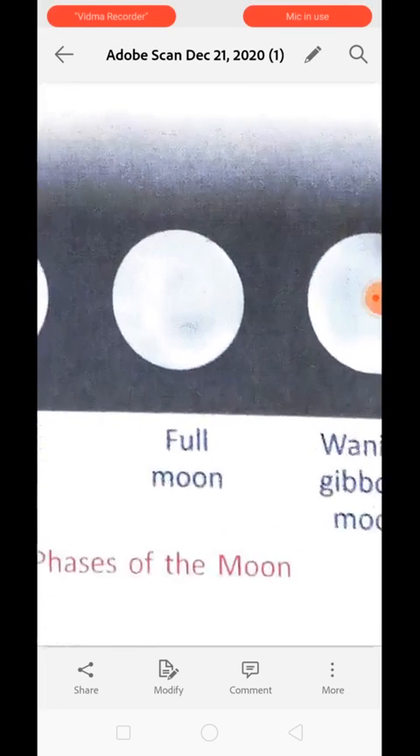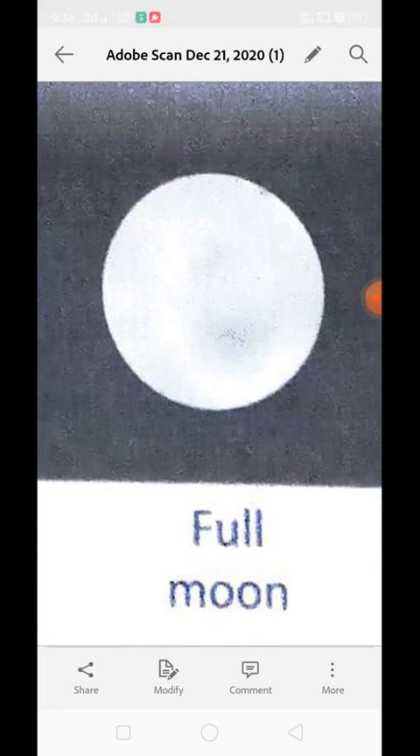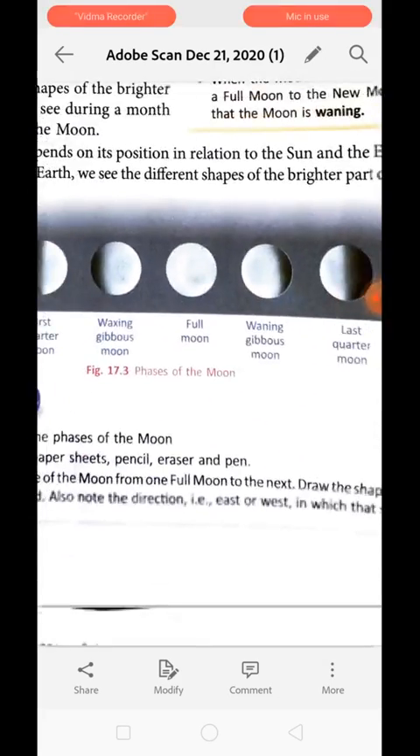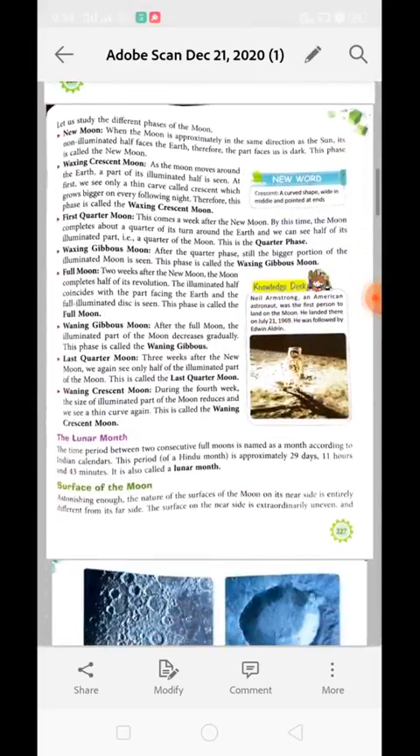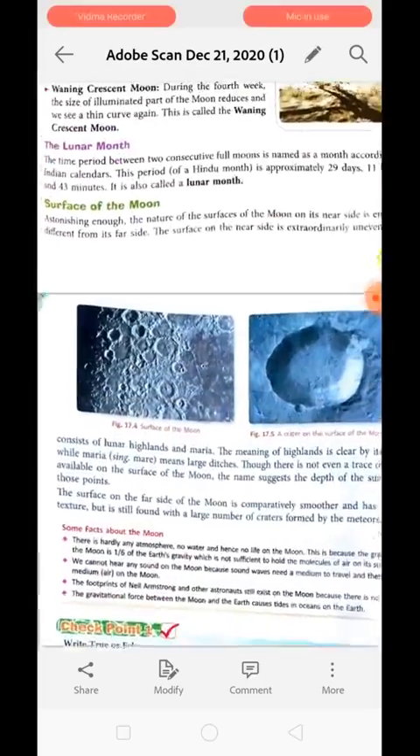Understood? What is a lunar month? We call it a lunar month because the month is based on the phases of the moon. This is all about the phases of the moon. Now we are going to study the surface of the moon.